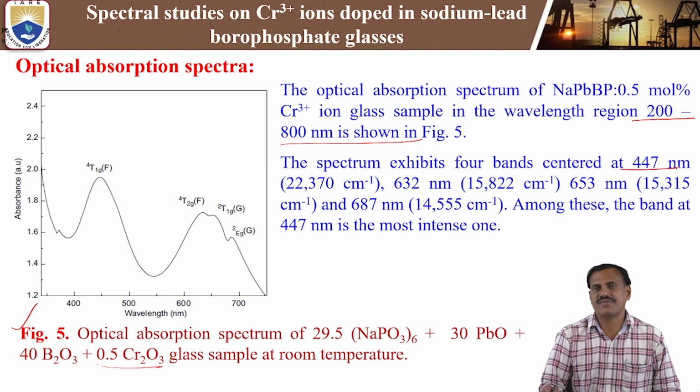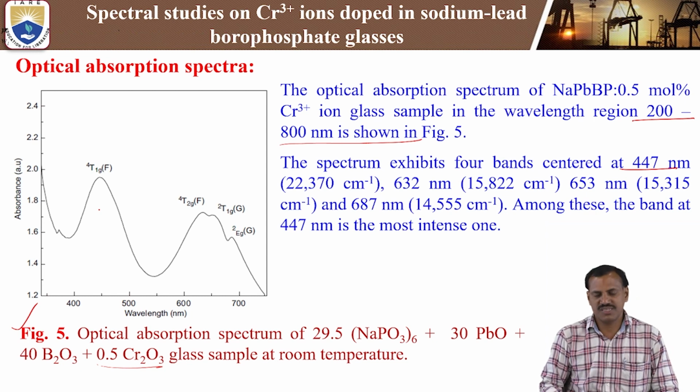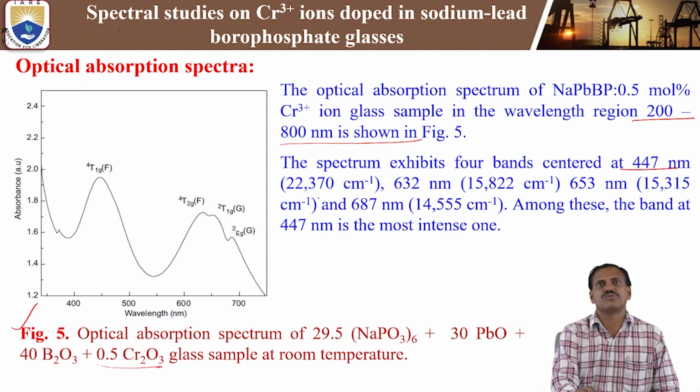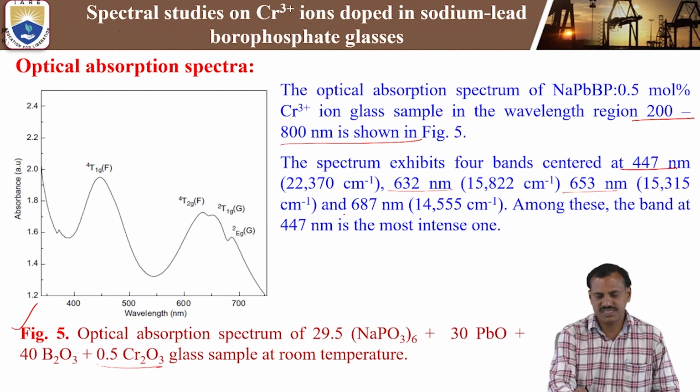The first peak is at 447 nanometers, with an energy of 22,370 centimeter inverse. Another is at 632 nanometers, with an energy of 15,820 centimeter inverse. Another absorption band is at 653 nanometers, with an energy of 15,315 centimeter inverse. The last one is at 687 nanometers, with an energy of 14,557 centimeter inverse.